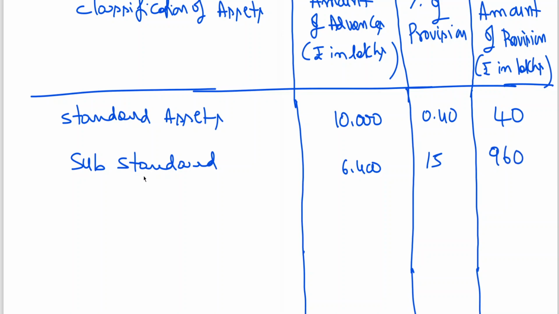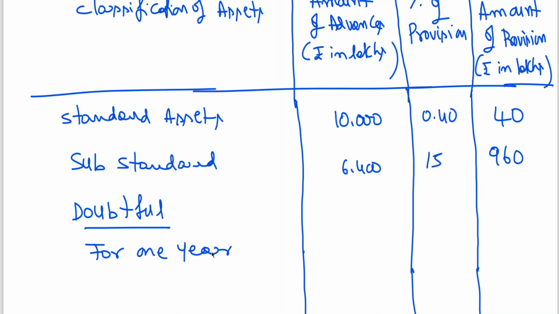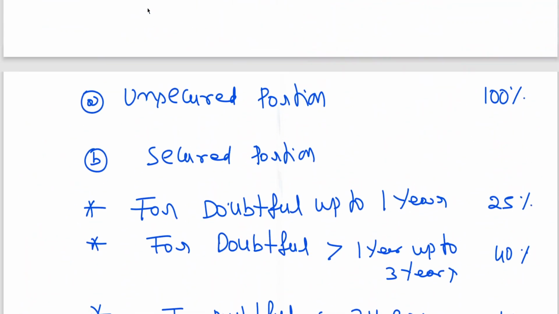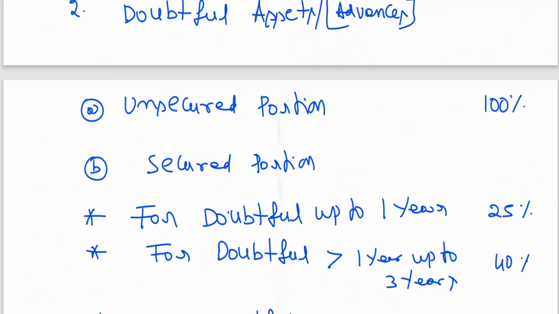Then doubtful, for 1 year. You learned already, 25%, no? Secured portion for doubtful up to 1 year, 25%.